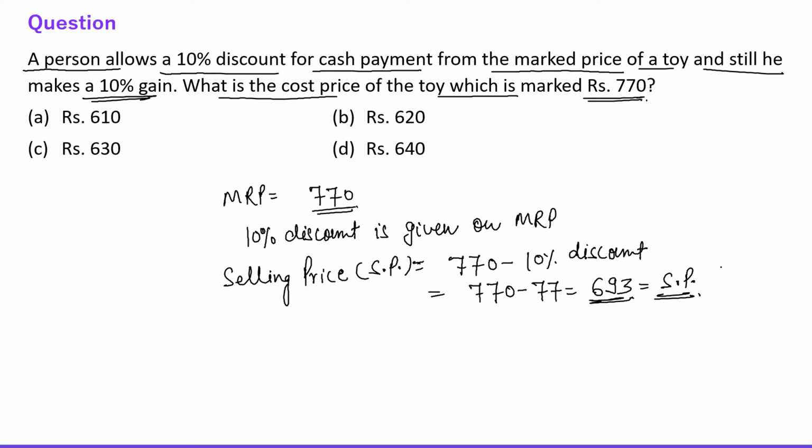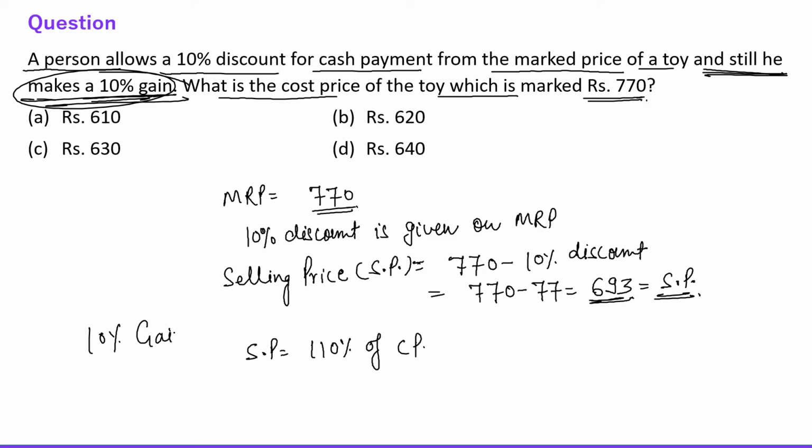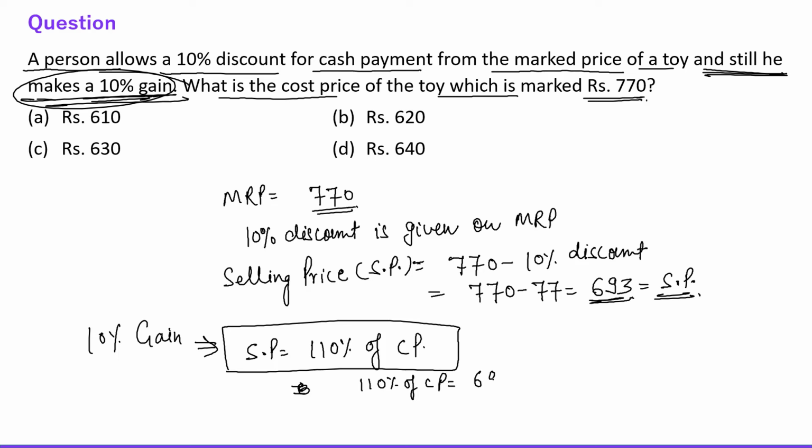But here also he is gaining 10% profit, right? It is written in the question, still he makes 10% gain, right? So SP is actually 110% of CP, right? 10% gain means SP is 110% of the CP, right? So 110% of CP is 693 rupees.